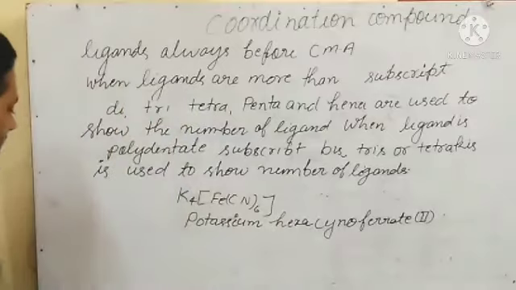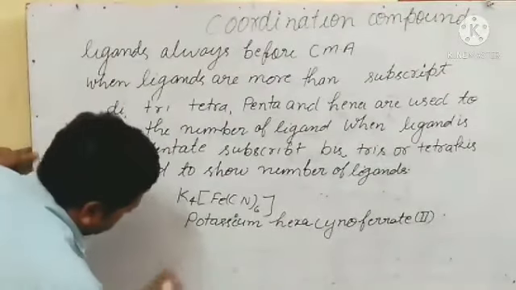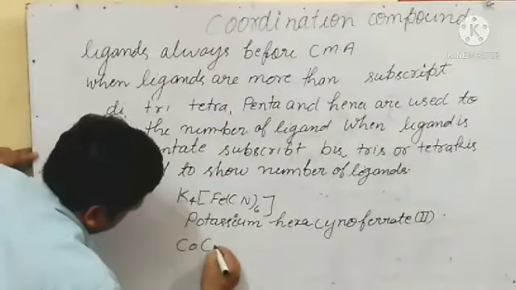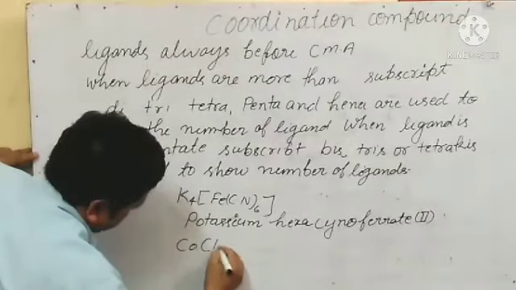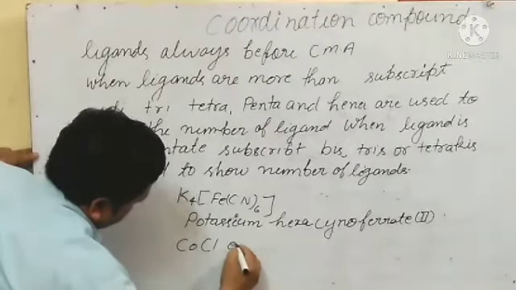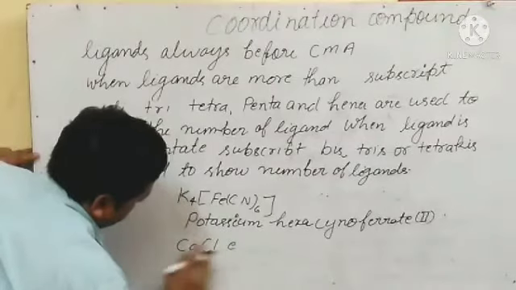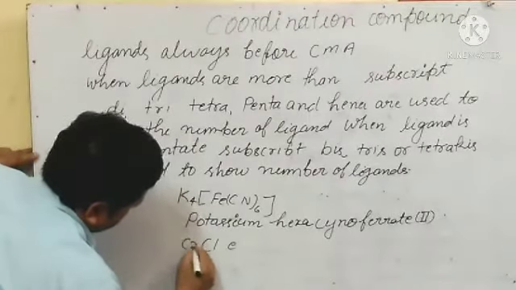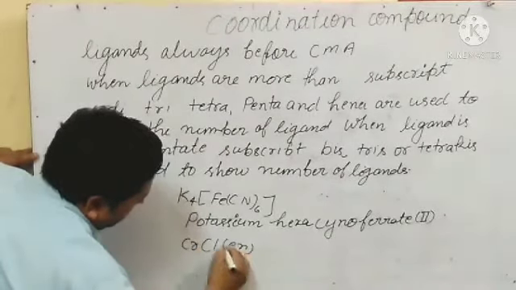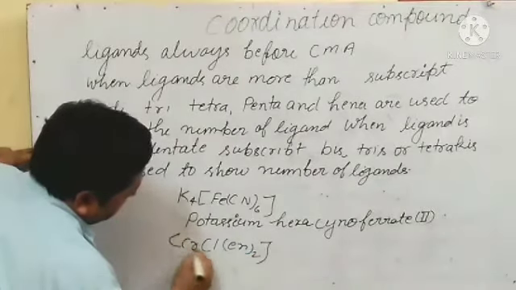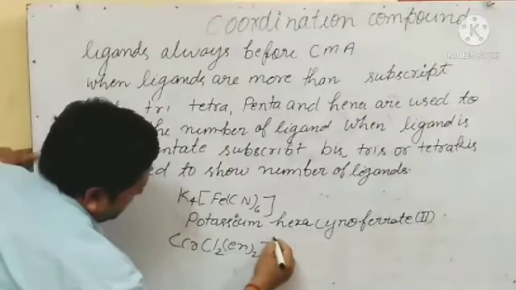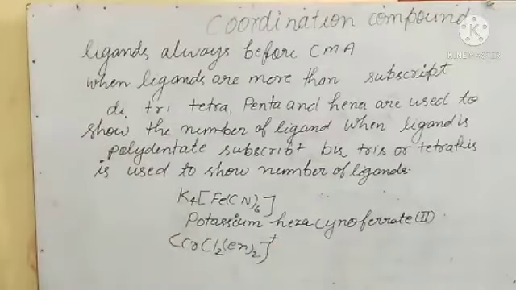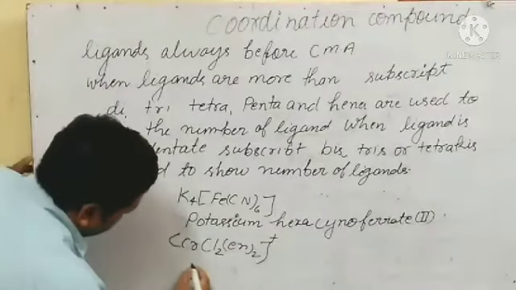If I write this example, Cl, chromium, with en twice, the ligands are there. So here we will write dichloro.